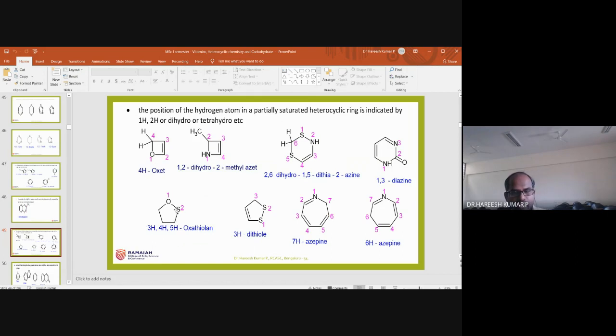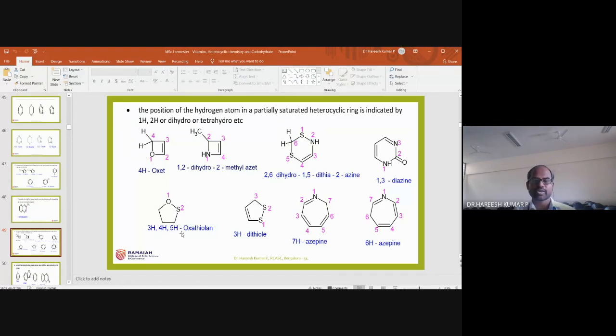And this one is a saturated one. Oxygen and sulfur are there. This is 1, this is 2, and here 1, 2, 3. These 3 carbon atoms are saturated, so 3, 4, 5 H I have written.